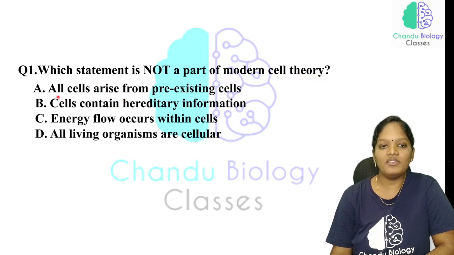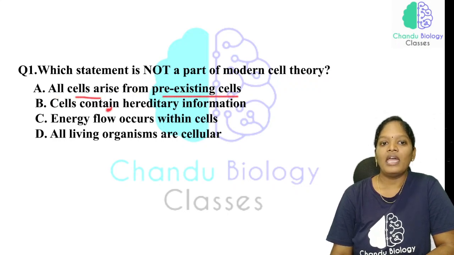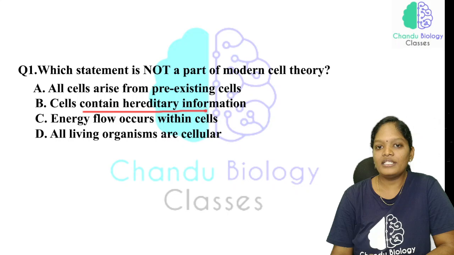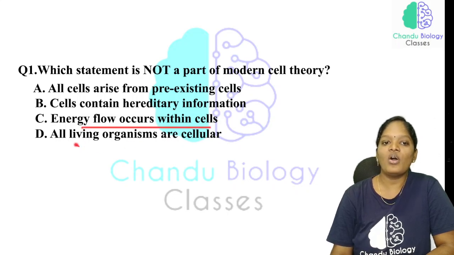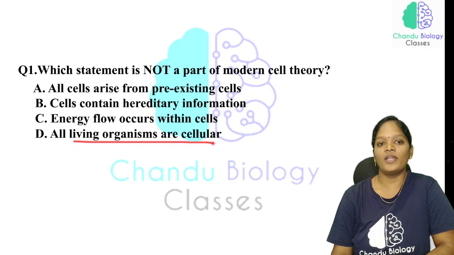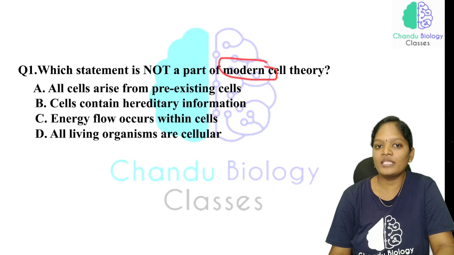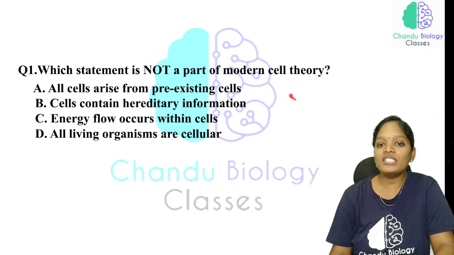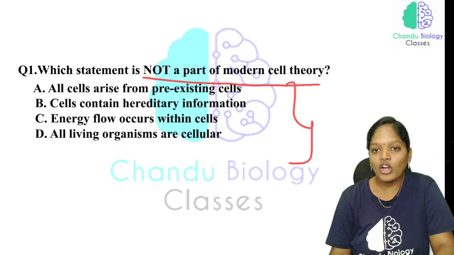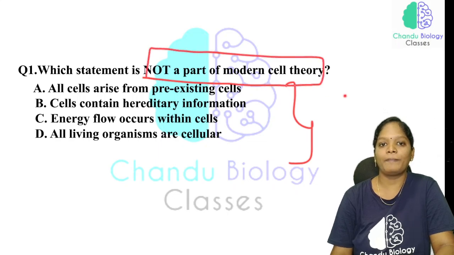The options are: all cells arise from pre-existing cells; cells contain the hereditary information; energy flow occurs within the cells; all living organisms are cellular. Here, they didn't ask about the classical cell theory. They are asking about the modern cell theory, and which statement is not a part of it.